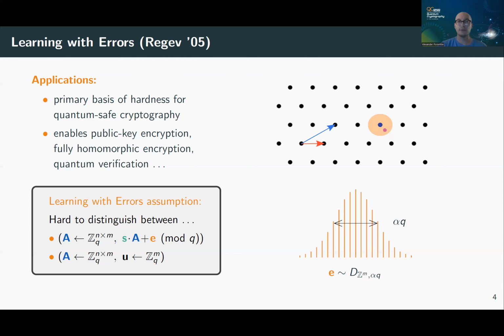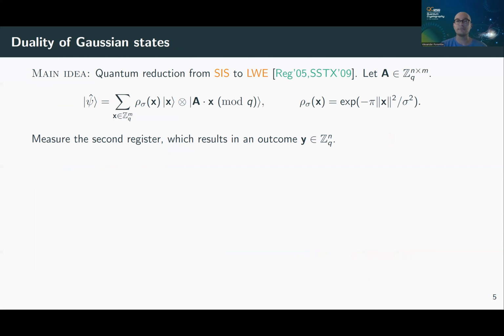Okay, so now we know what LWE is. How do we delete an LWE sample in a way that convinces a verifier? The main idea is the following. We're going to use Gaussian states, and specifically, we're going to use states that occur naturally in a quantum reduction from SIS to LWE.